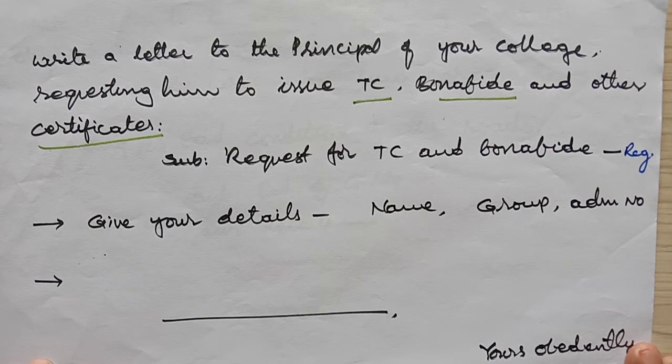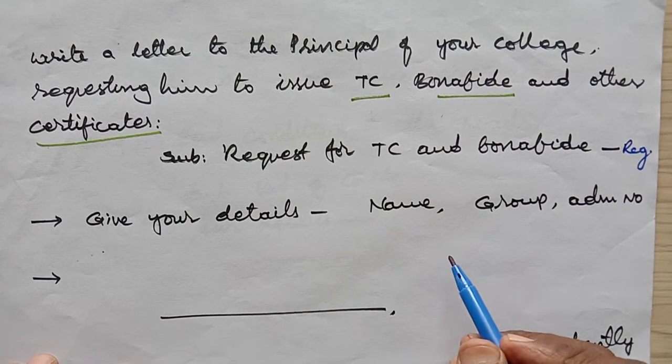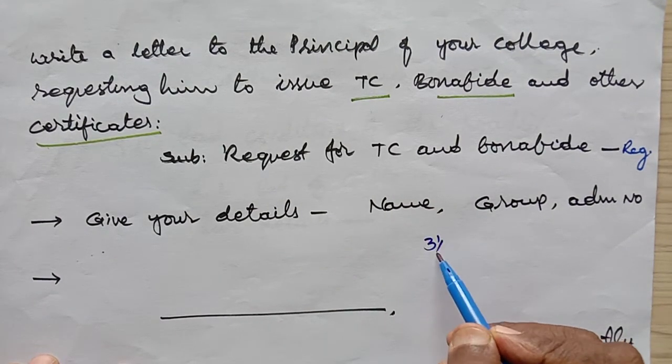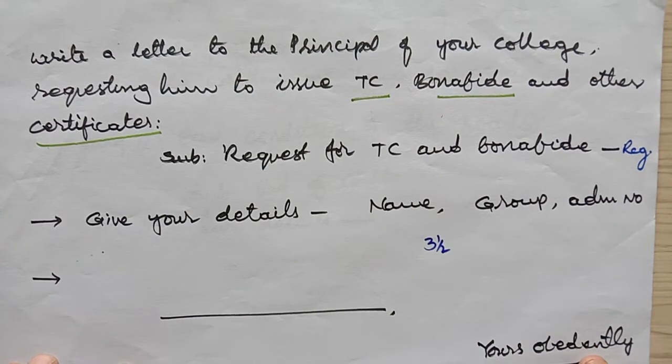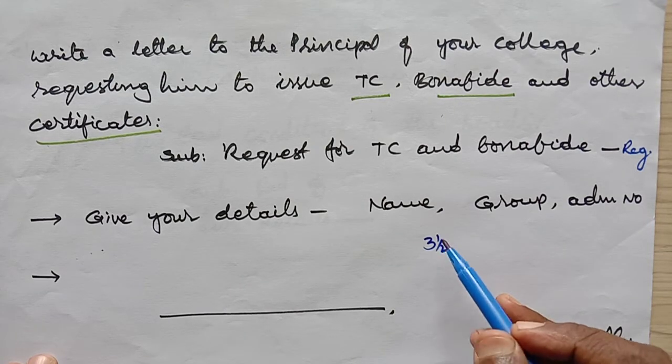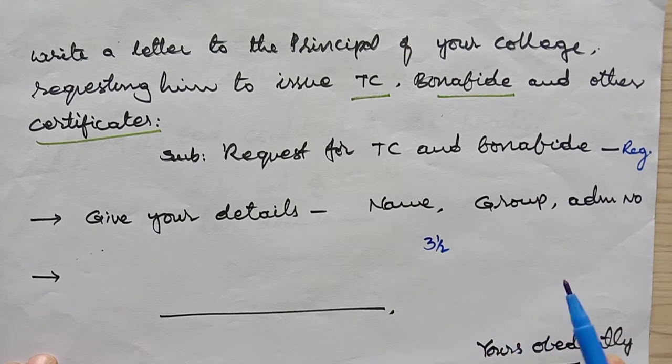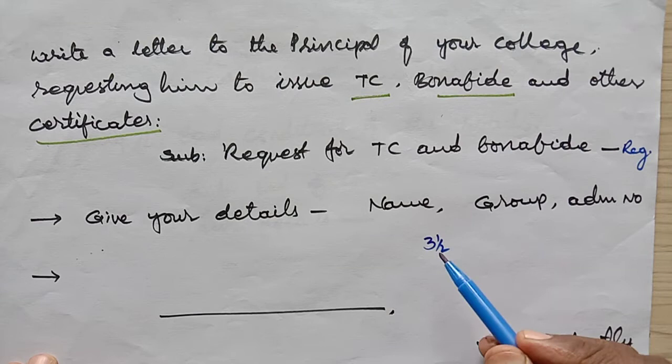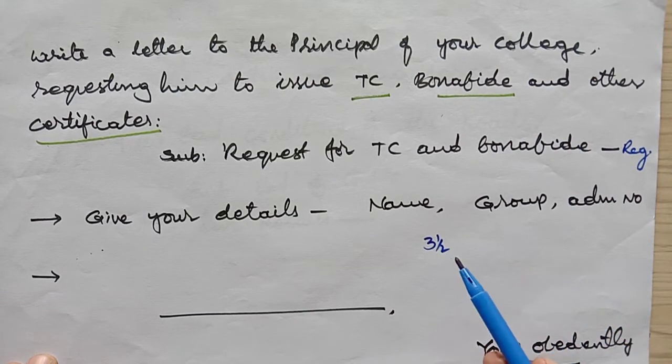If you write informal language, the examiner has every right to cut the marks. In this letter, if you score 3.5, it is very high. It means the body of the letter is really good and the letter is free from errors. Maybe there are one or two errors in the format, and that is the reason you got 3.5.